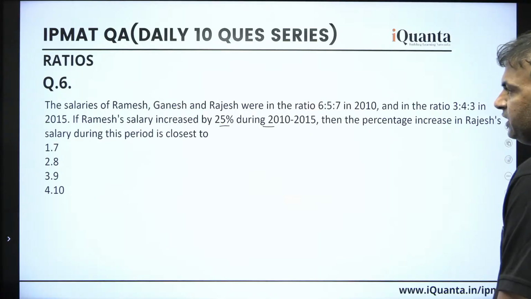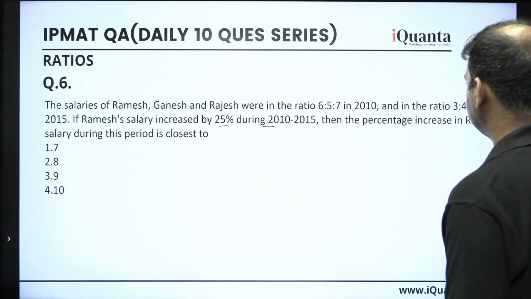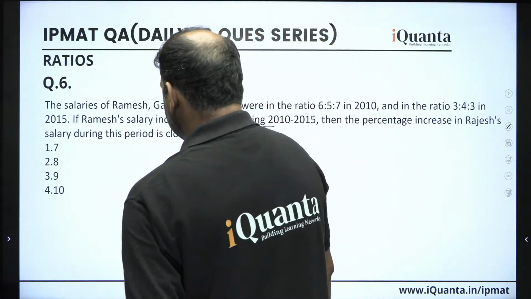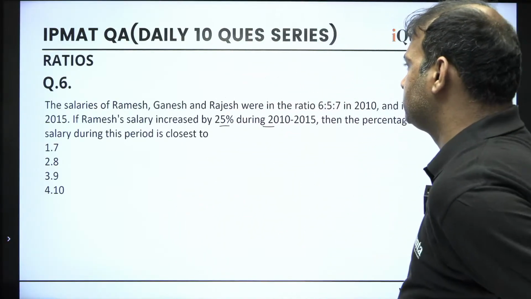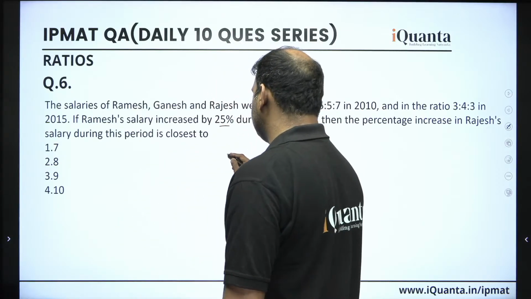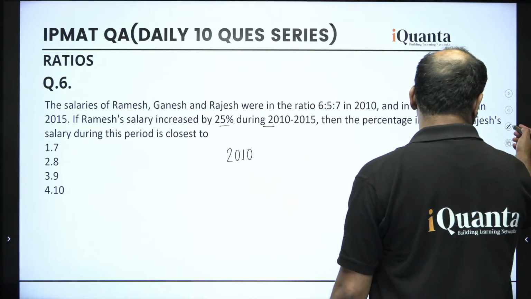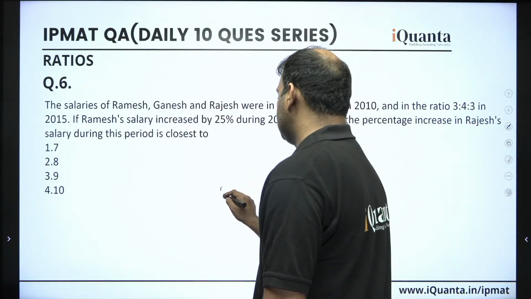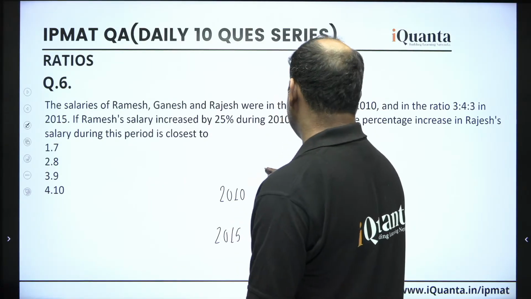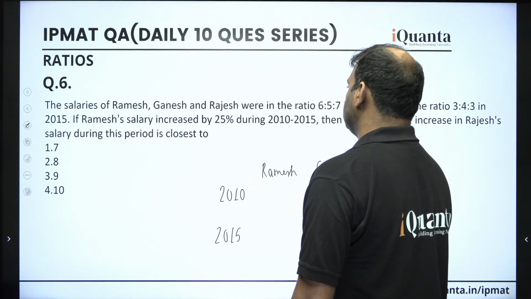Alright, so they are saying that salaries of Ramesh, Ganesh and Rajesh are in the ratio of 6:5:7 in 2010 and 3:4:3 in 2015. Now Ramesh's salary increased by 25% from this to this. Ramesh's salary is being increased. Okay, so we can do one thing. Let us assume their salaries in 2010 and 2015, alright. 2010, 2015. Okay, the people are Ramesh, Ganesh and the third one is Rajesh.